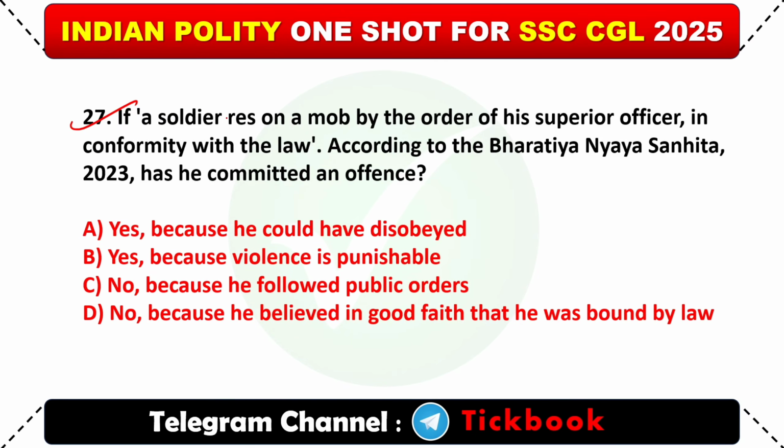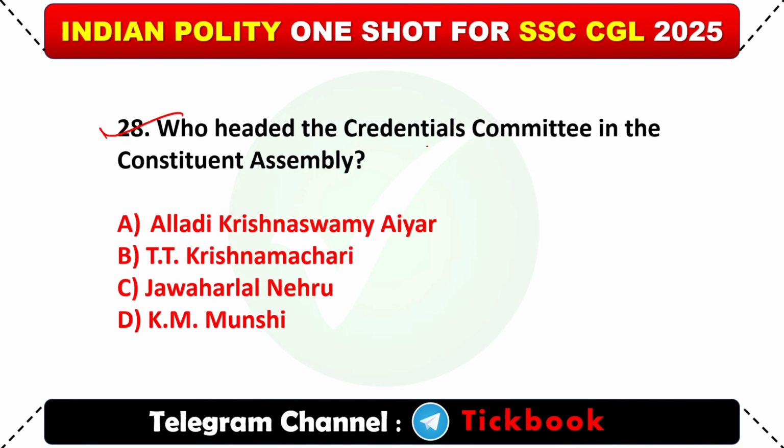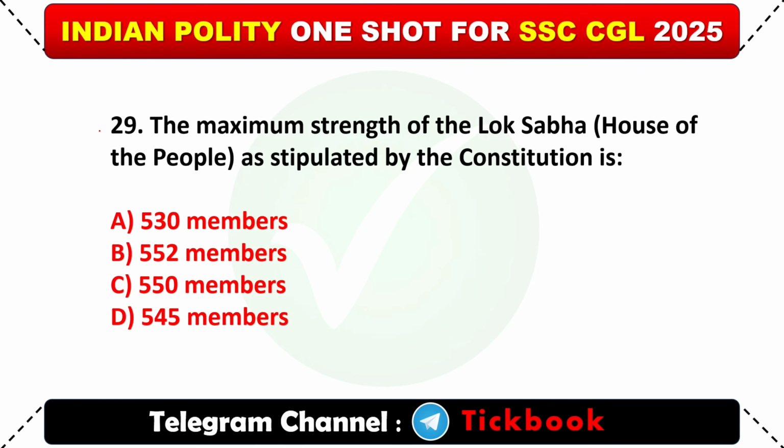27. If a soldier fires on a mob by the order of his superior officer in conformity with the law, according to the Bharatiya Nyaya Sanhita 2023, has he committed an offence? Option number D, no, because he believed in good faith that he was bound by law. 28. Who headed the Credential Committee in the Constituent Assembly? Option number A, Alladi Krishnaswamy Iyer. 29. The maximum strength of the Lok Sabha, House of the People, as stipulated by the Constitution is?